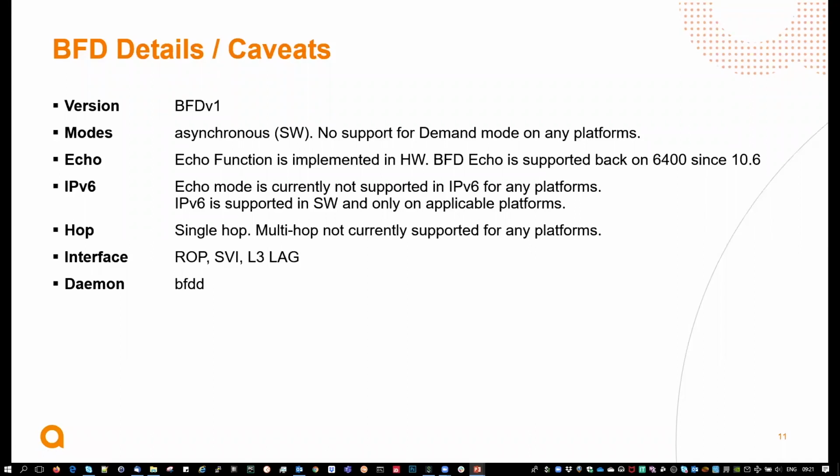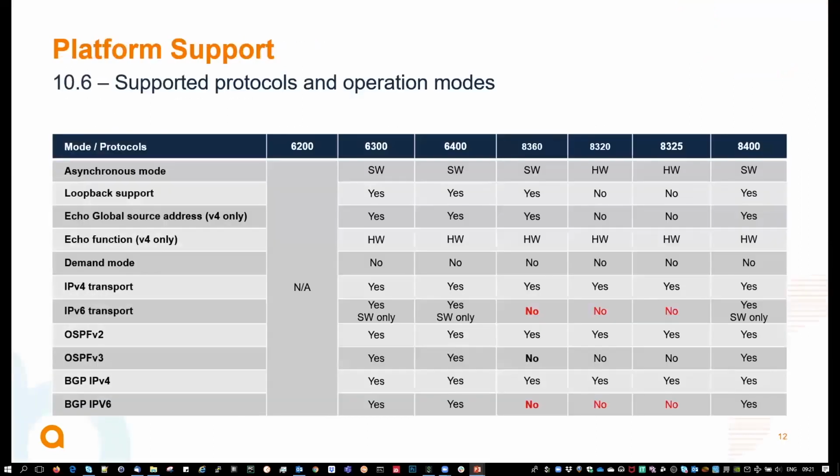So the hop is single hop, and it's a directly connected hop in terms of IP. The interface could be ROP, SVI, and layer 3 LAG. And the daemon in charge of BFD is BFDD. The supported protocols and operational modes for BFD are summarized here.